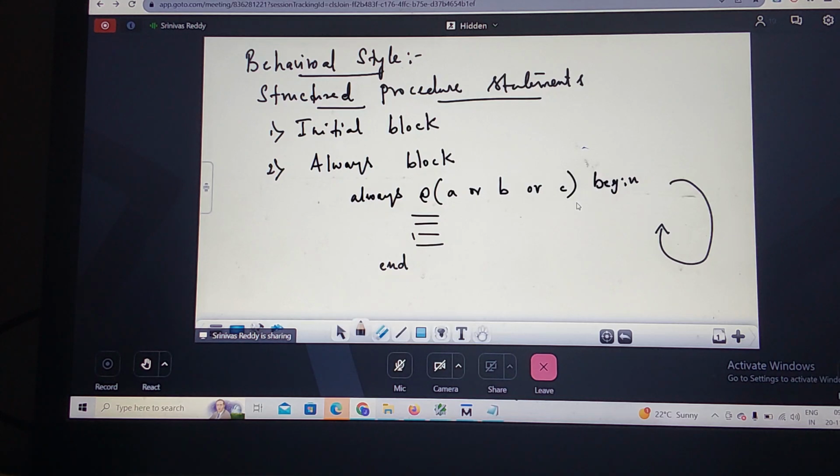In the case of the initial block, how does it work? It does only one time execution. Any change in A or B will not be monitored. Where do we need this kind of always block? Where there is a digital circuit whose power will be switched on, until the power is switched off, I want a continuous repetitive activity, like clock generation for a traffic light controller.